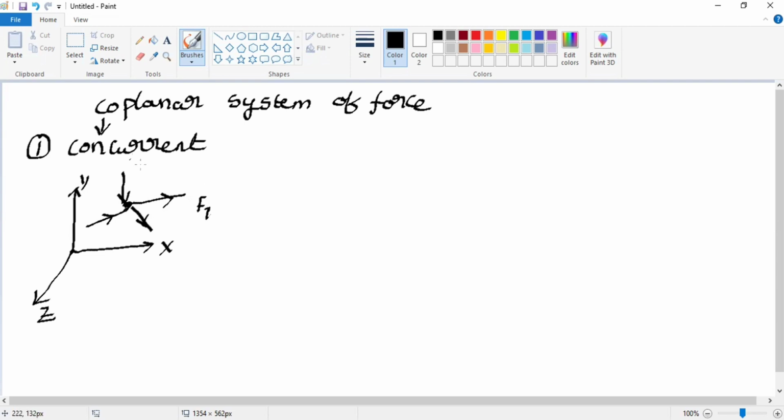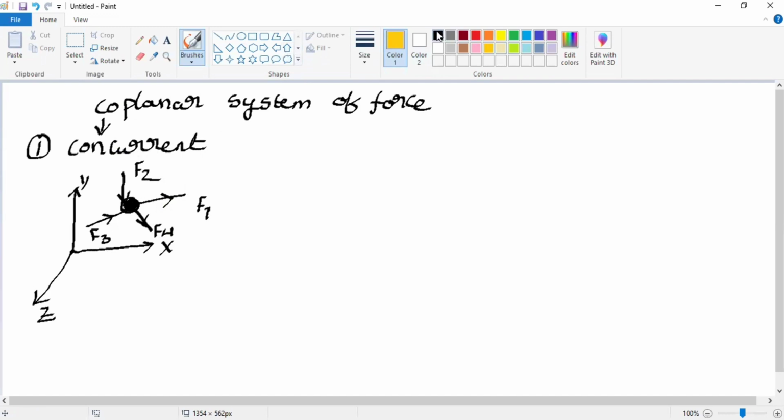This is F1, this is F2, this is F3, and F4. These four forces are concentrated at a single point. That is called the concurrent system. Concurrent means all the forces are concentrating at a single point. If all the forces are lying on a single plane, that is the XY plane, that is called the coplanar concurrent system of forces.